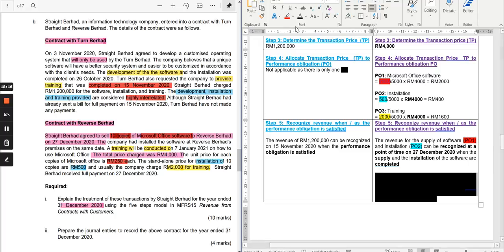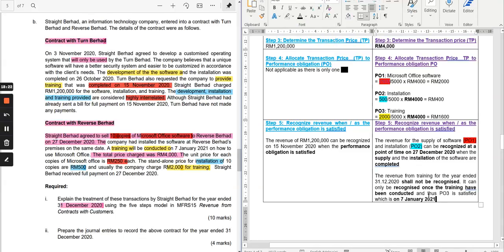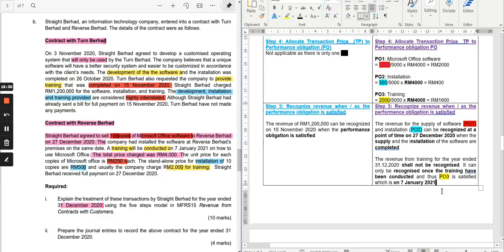Next is the third performance obligation, which is for the training that you provide, PO3. For PO3, the training, revenue from training shall not be recognized for the year ended 31st December 2020. Why is that so? It is because